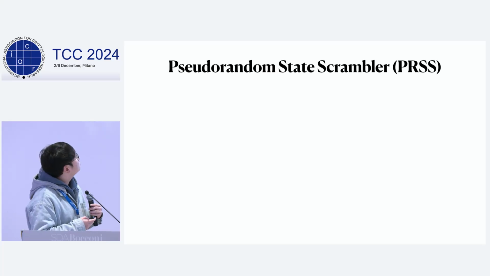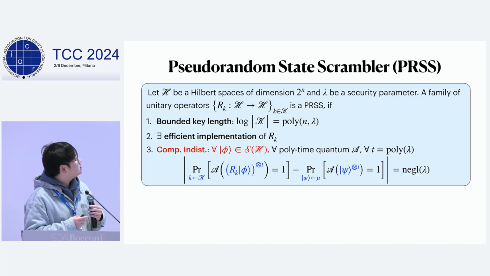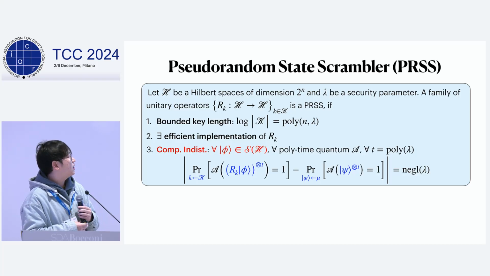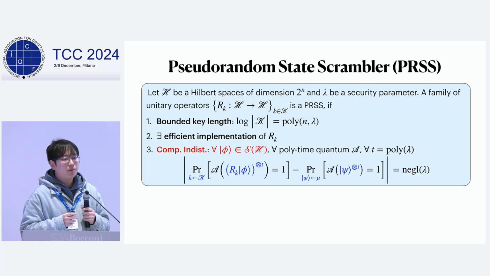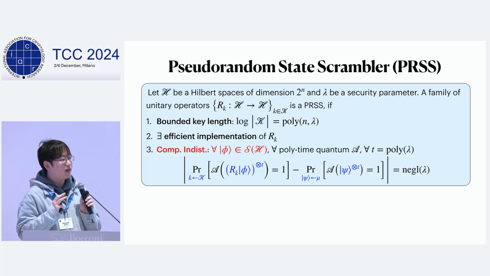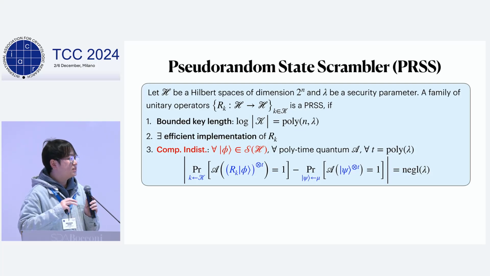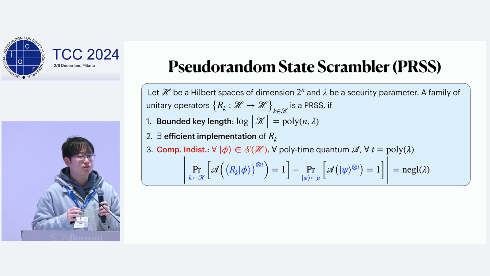So the definition for PRSS is this: let H be a Hilbert space with dimension 2 to the n, and lambda be the security parameter. We say a family of unitary operators Rk indexed by key k is a PRSS if the following three conditions hold. The first one is that the key length is bounded by a polynomial, so we can efficiently sample the key. And for every Rk, there is an efficient implementation of the unitary.